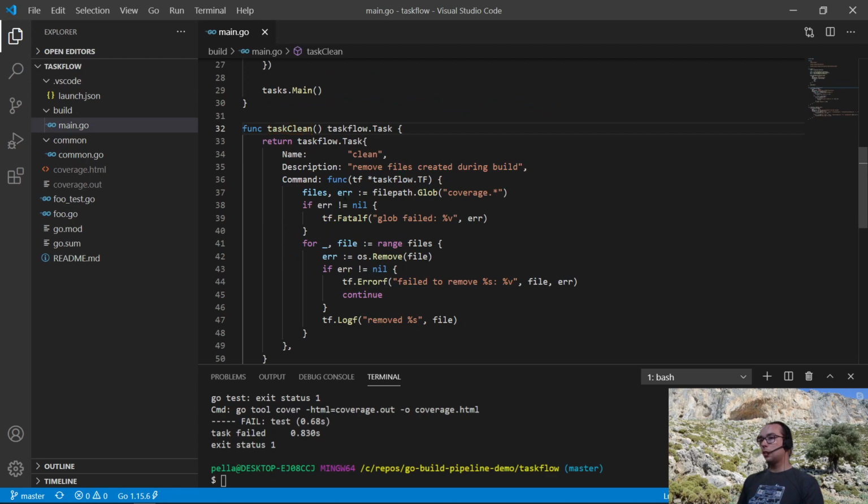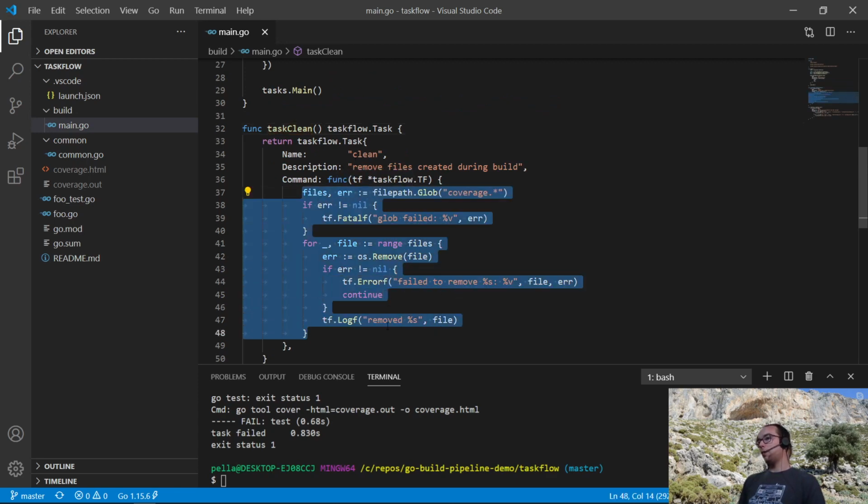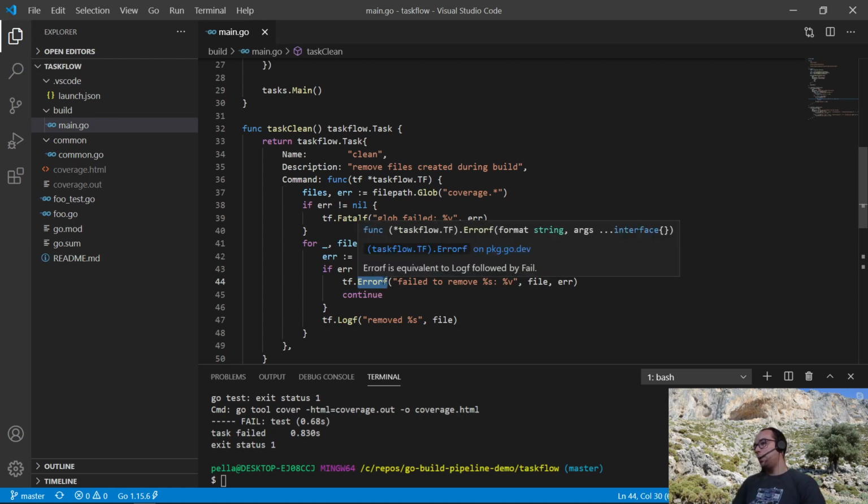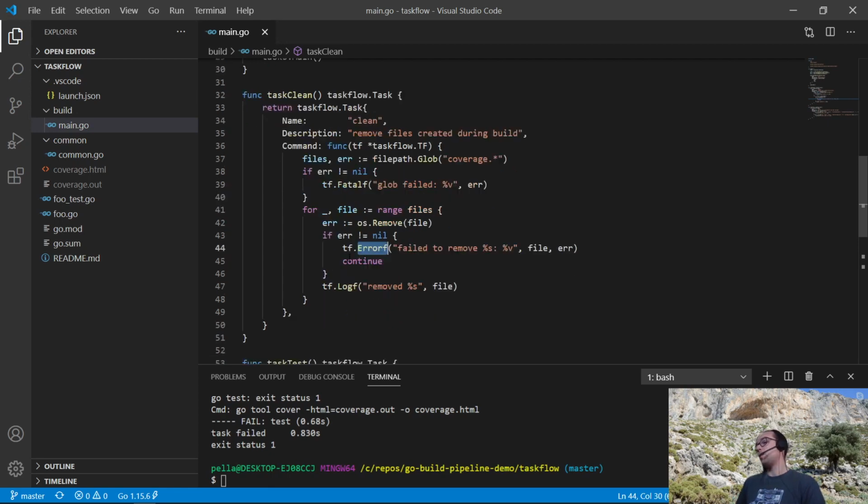If we go to task clean, we have a similar implementation to what we have seen in Mage. However, error reporting is done using the tf.Fatalf and tf.Errorf functions, so it's the same API you use in unit tests. Thanks to it, you can even use tools like Testify to make assertions.